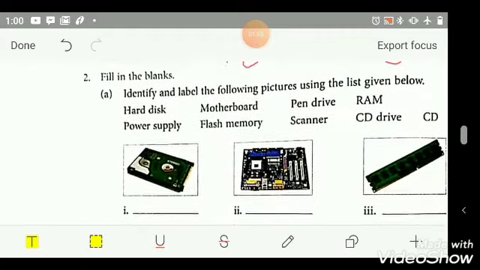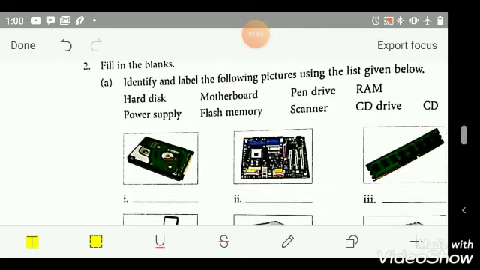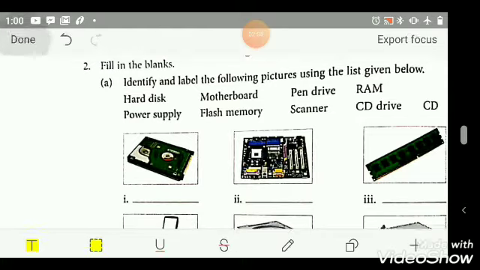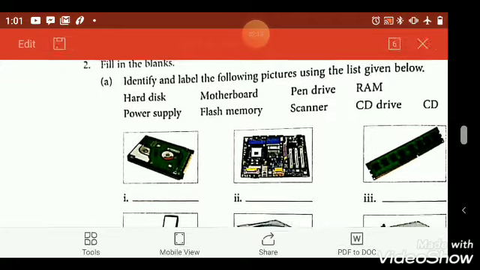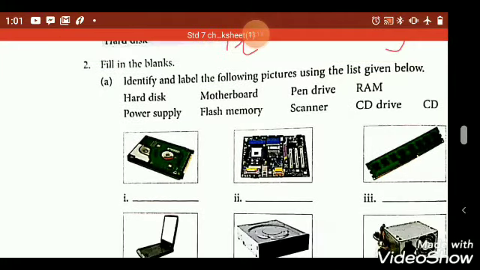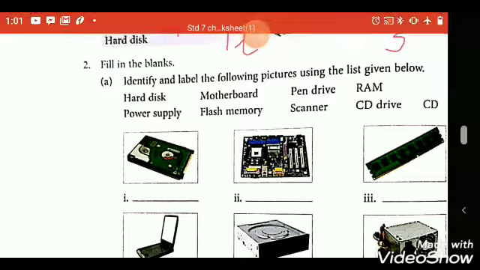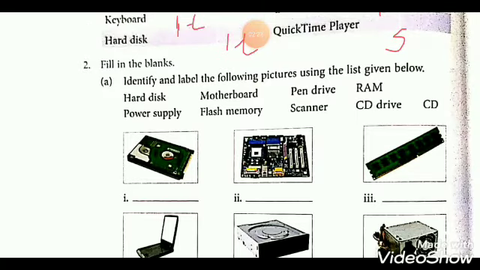Now next, filling the blanks. Identify and label the following pictures using the list given below: hard disk, motherboard, pen drive, RAM, power supply, flash memory, scanner, CD drive and CD. You can identify the picture and then write. So what is the first? First one is hard disk. So here in your first question, filling blanks, you write hard disk.